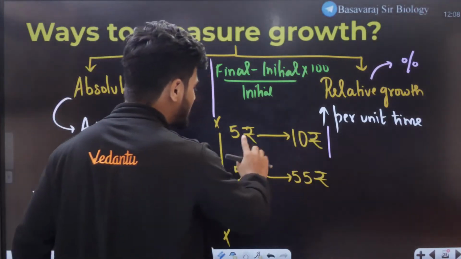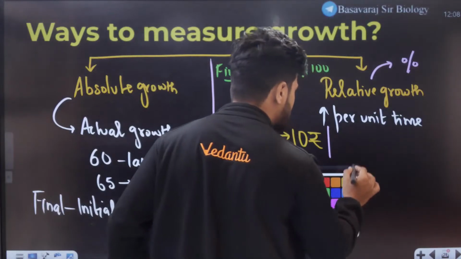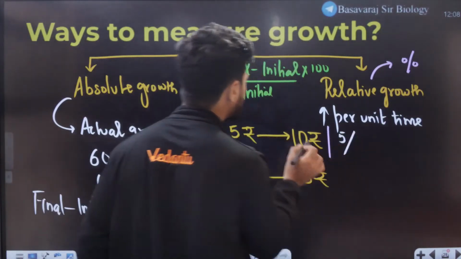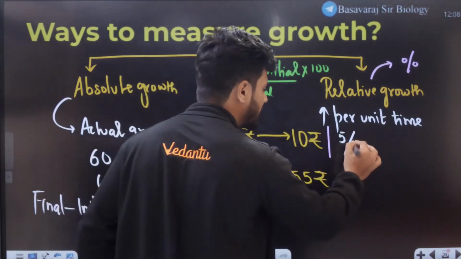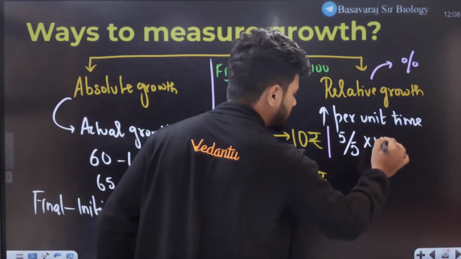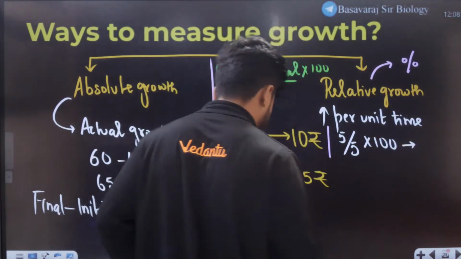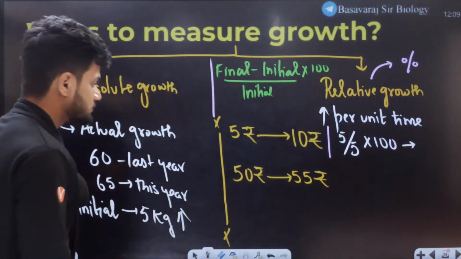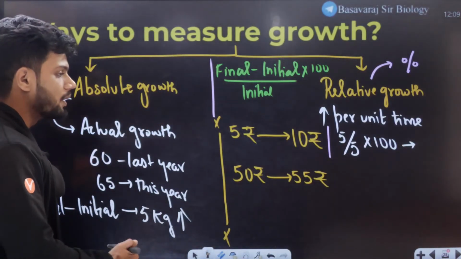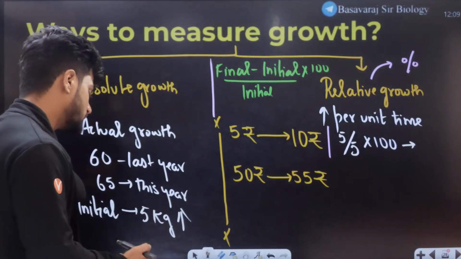What is 10 minus 5? 10 minus 5 is 5. 5 divided by initial is how much? 5 divided by 5, into 100. Tell me what is the answer. 5 divided by 5 is 1. 1 into 100 is 100. Yes or no?